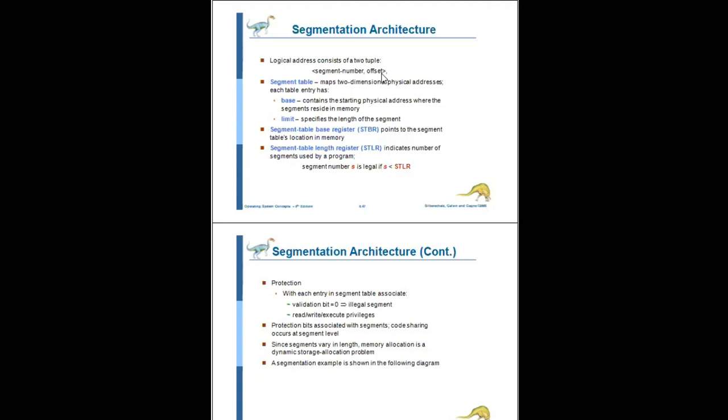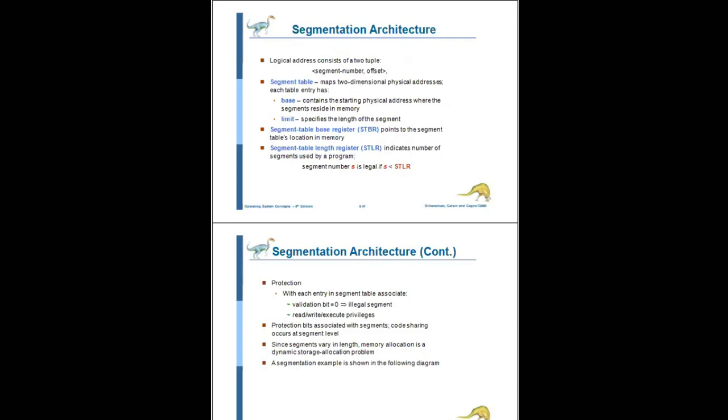I already told you, offset is nothing but the address within that particular segment. Here we use the segment table. It will map the two-dimensional logical address to a one-dimensional physical address.